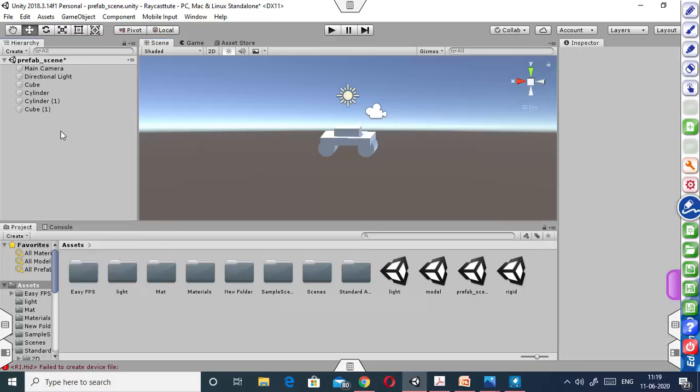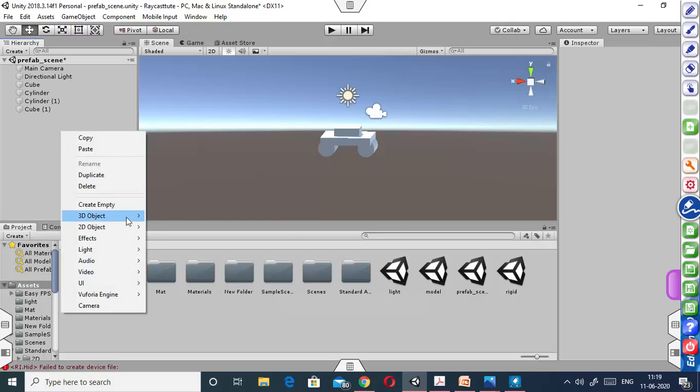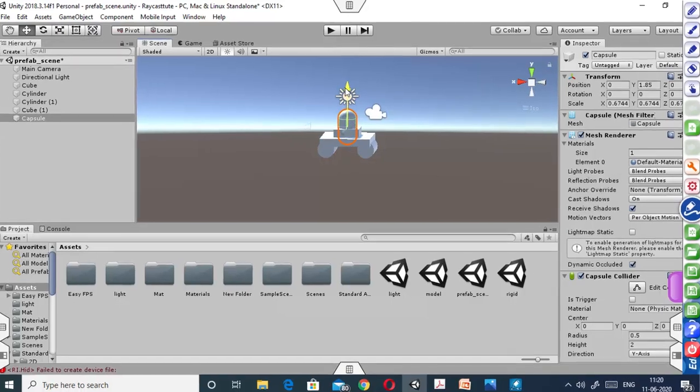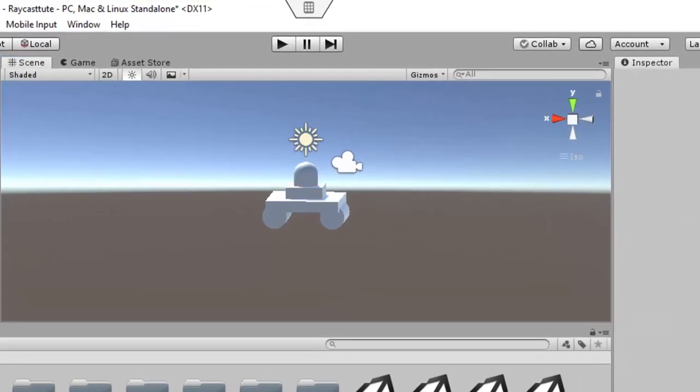We can create a capsule and just resize it. I hope now you are getting what I am creating.